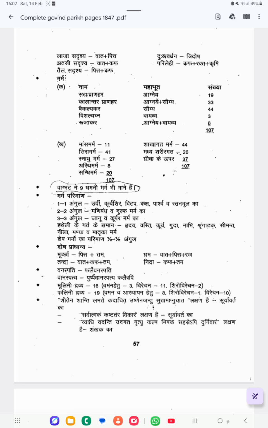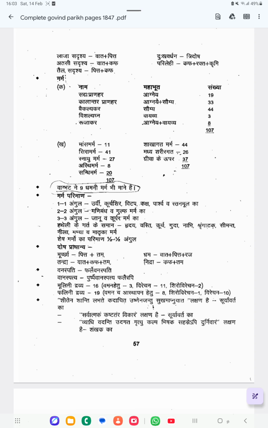Asti marma: according to both Sushruta and Vagbhata 8. Sandhi marma: according to both 20. Then the additional one told by Vagbhata, Dhamani marma, is 9 in number. So these are the numbers of marmas based on the Adhisthana.